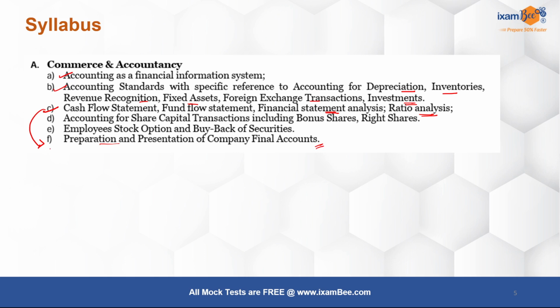Okay, and then the other 2 topics, you can also look at them together as accounting for share transactions, which relate to bonus shares, right shares, ESOPs, employee stock option, which is commonly known as ESOPs, and your buyback of securities. The good part is these topics are from an accounting point of view, and they are also a part of your Companies Act, right?